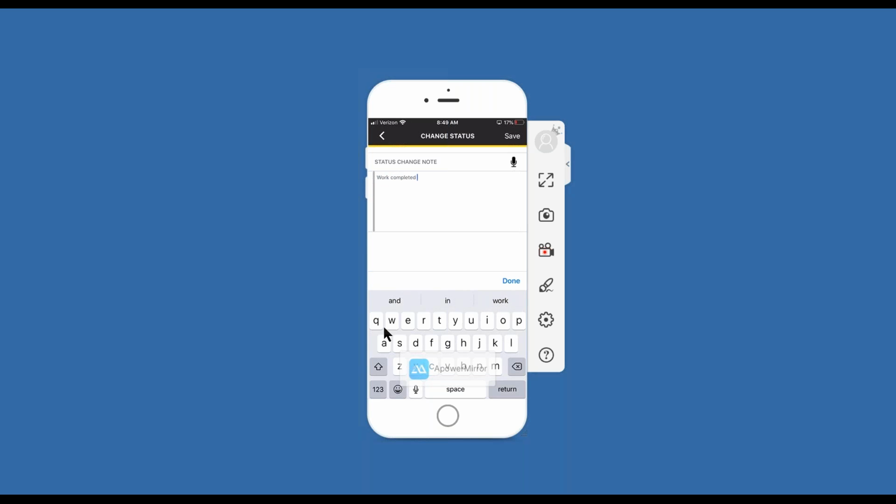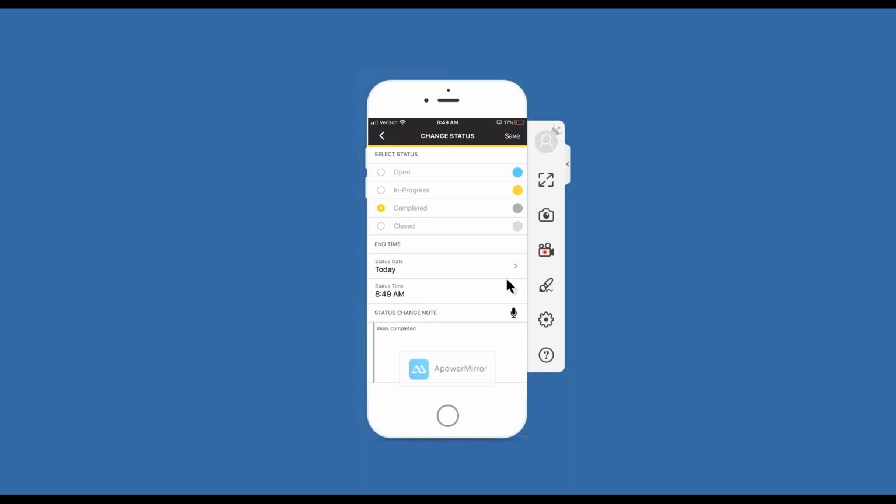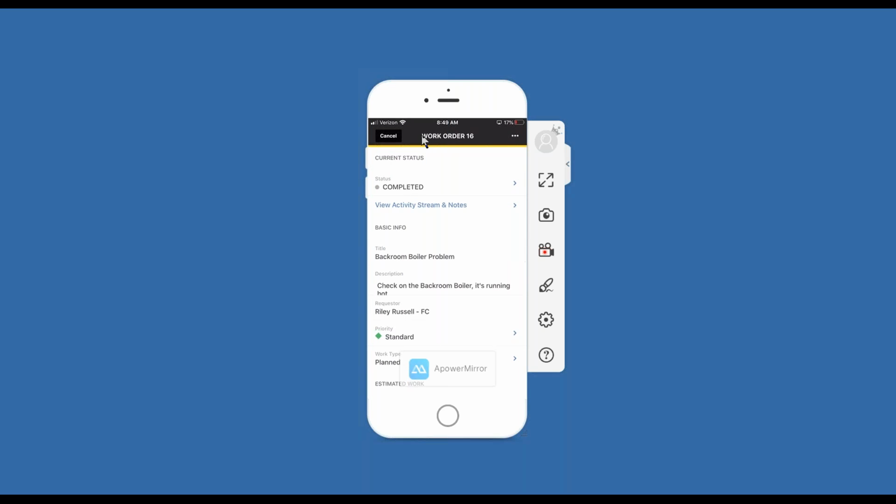And then click the done option here, and then click Save. Don't forget to click Save. And the data is syncing to the cloud. That little yellow box you saw indicates that this data on my mobile device is syncing to the cloud using my Wi-Fi connection, and the status has changed from in progress to complete.